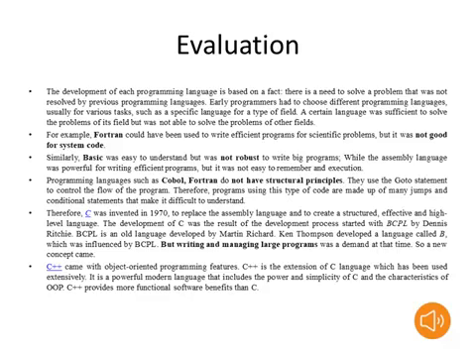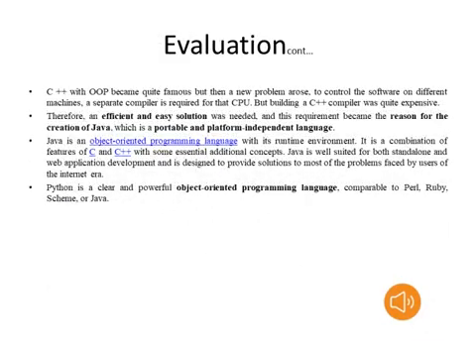Actually the main advantage of C++ is that it came with object oriented programming. All the features of object oriented programming are available in C++. It is a powerful modern language that includes the power and the simplicity of the C programming language. The characteristics of OOPS are very powerful. Actually C++ provides more functional software benefits than C programming. That's why we will move to C++. Next, in C++ also we have some disadvantages. That's why we will move to the Python and Java programming languages.